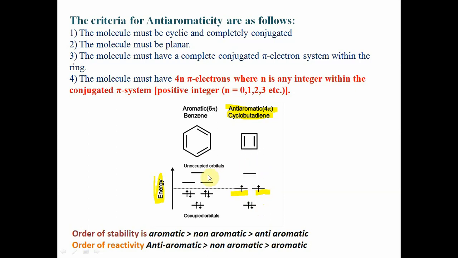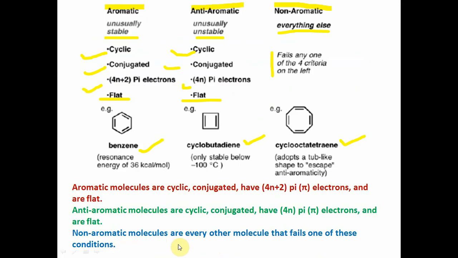So this is the difference: all bonding orbitals are filled in the aromatic compound, and here not all orbitals are filled. For stability, the aromatic compound is more stable, non-aromatic compounds are less so, and anti-aromatic compounds are the least stable. For the order of reactivity, anti-aromatic compounds are the most reactive, non-aromatic less reactive, and aromatic compounds very much less reactive. It is the vice versa of stability versus reactivity.